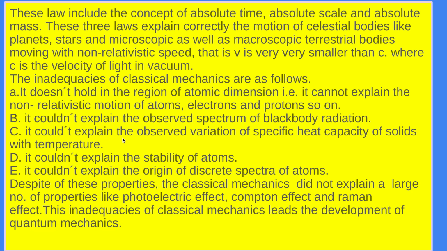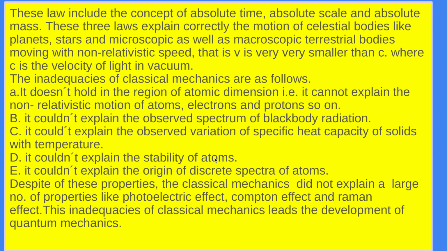Next, you can see it could not explain the observed variation of the specific heat capacity of a solid with temperature. How the specific heat capacity varies with temperature, classical mechanics could not explain, so it failed. Another one is the stability of atoms, how the atom remains stable all the time.